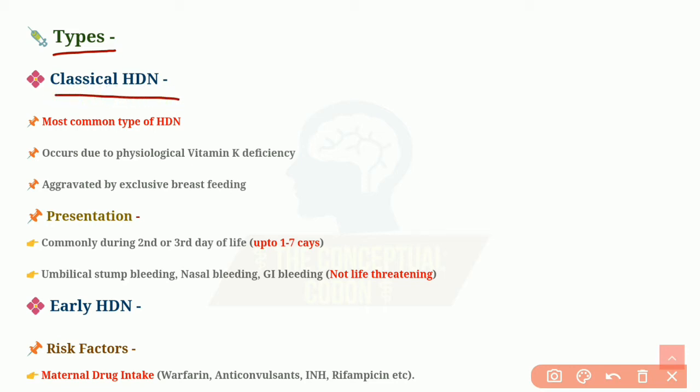Classical HDN is the most common type of HDN, and it occurs due to physiological vitamin K deficiency, the causes of which we have discussed in the pathogenesis, like minimal transplacental transmission of vitamin K and limited hepatic storage. And it is aggravated by exclusive breastfeeding, as the breast milk is deficient in vitamin K as well. The presentation in case of classical HDN occurs in the first week of life, that is first 1 to 7 days, usually in the second or third day of life. And the manifestations are not life threatening. They are minor bleedings like GI bleeding, nasal bleeding, umbilical stump bleeding, etc.